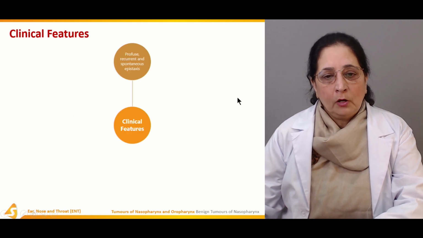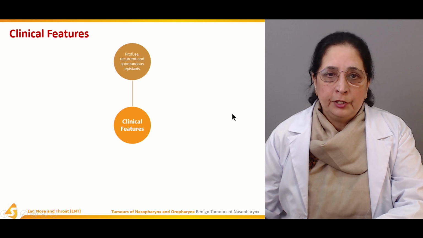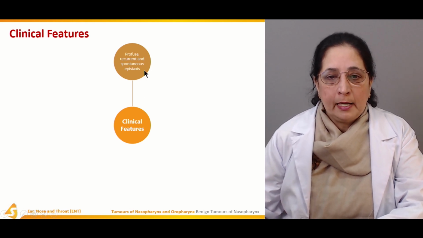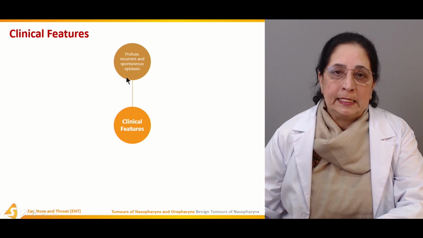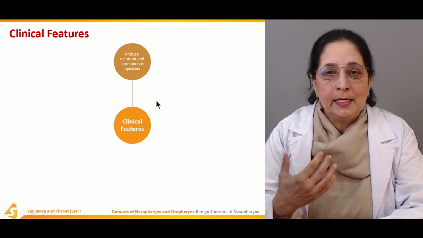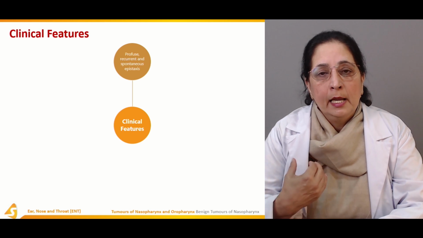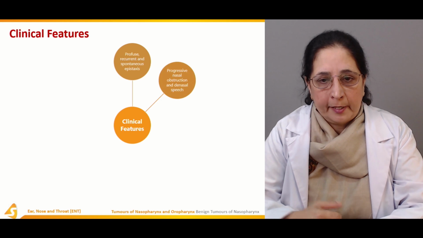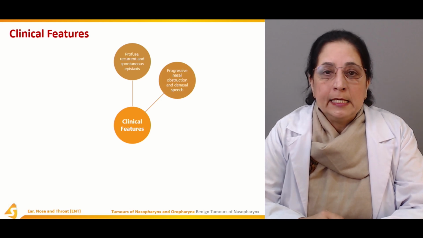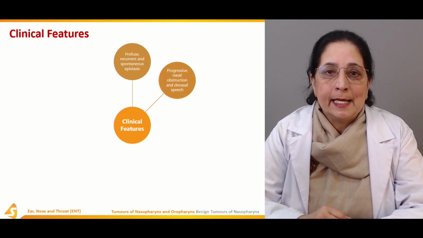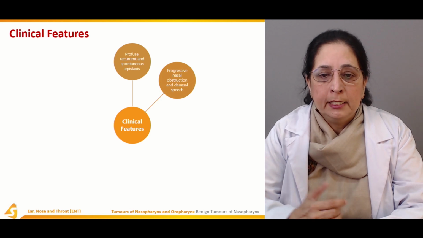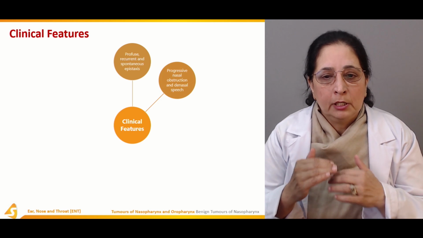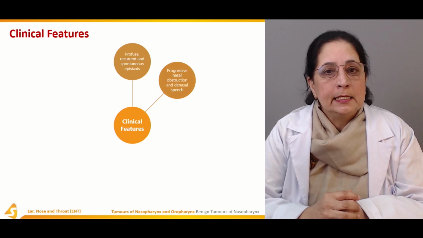Clinical features of nasopharyngeal fibroma: there is profuse, recurrent, and spontaneous epistaxis. Bleeding from the nasal cavity is common, recurrent, or spontaneously present. Progressive nasal obstruction and denasal speech. So it's progressive nasal obstruction and denasal speech.